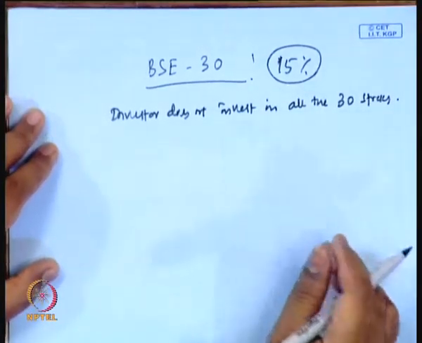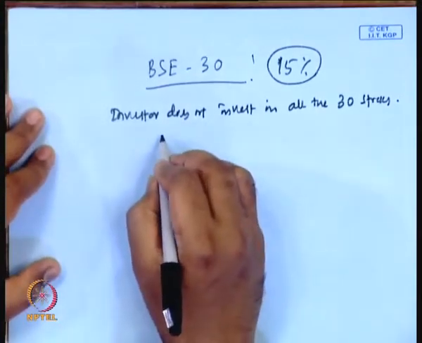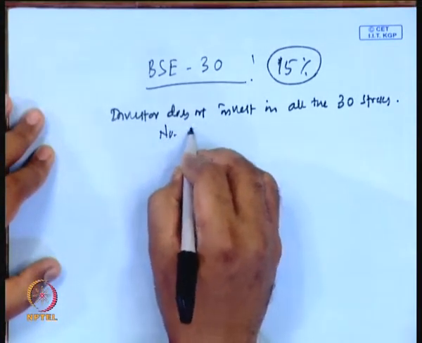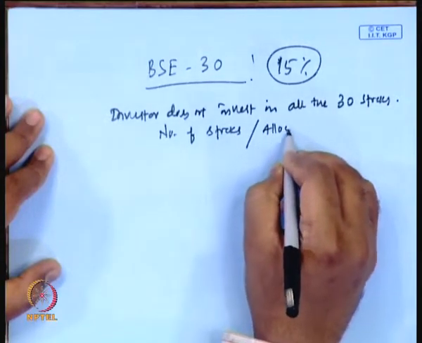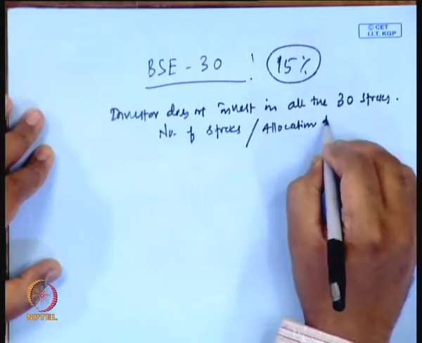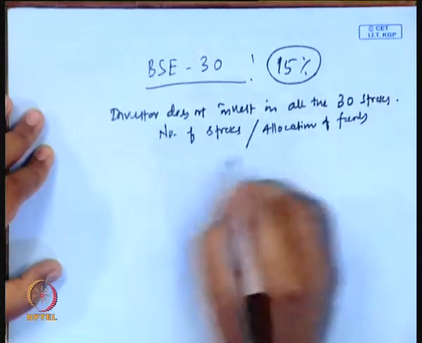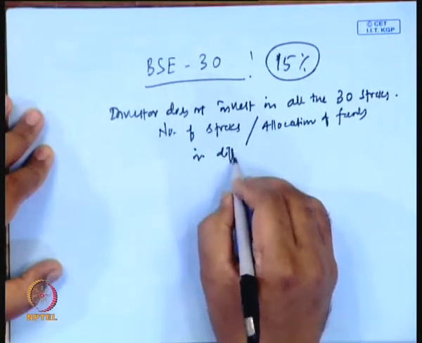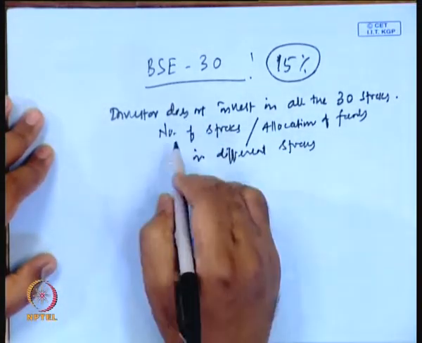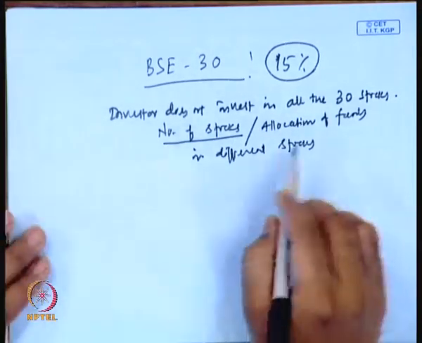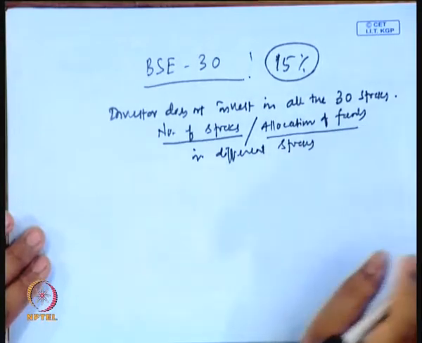What he does, he tries to find out the number of stocks and the allocation of the funds in different stocks, in such a way.